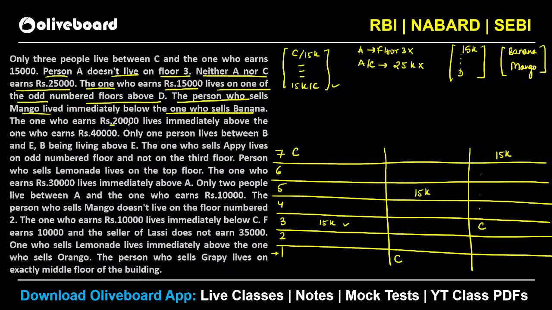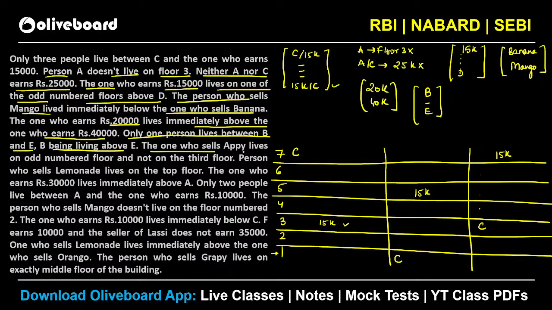The one who earns 20K lives immediately above 40K. Okay, so 20K has to be immediately above 40K. Okay, so this is another hint that we will use. Only one person lives between B and E, B living above E. So we have this information also, that is B and E have to be at a gap of 1 such that B is above E.